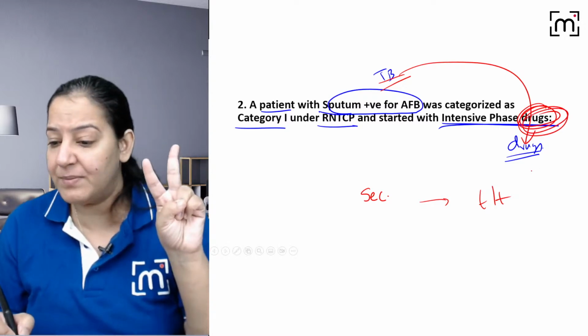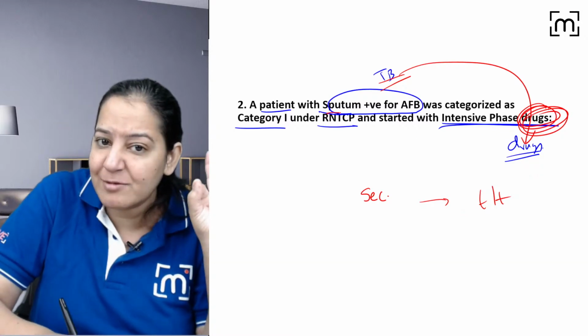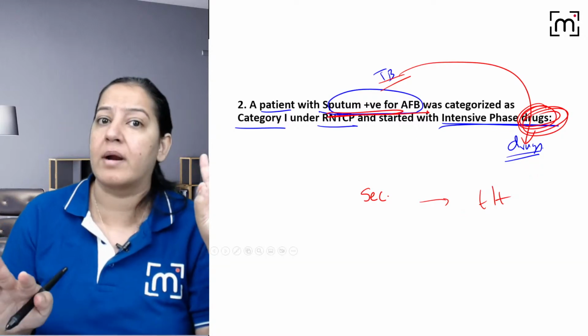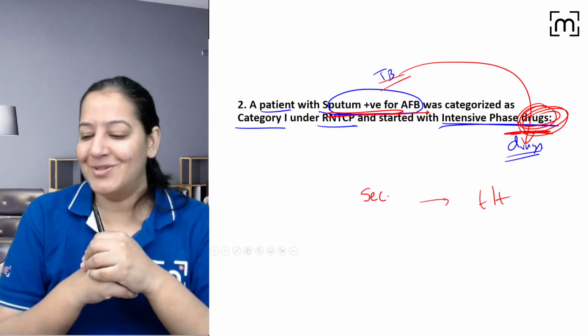In the secondary, Tejaswini, we are having two things now: early diagnosis and treatment. The diagnosis part is over. You can see sputum is already positive. The diagnosis is over. The next you are giving the treatment. So secondary में ही you are giving the treatment. So it is secondary, not tertiary.